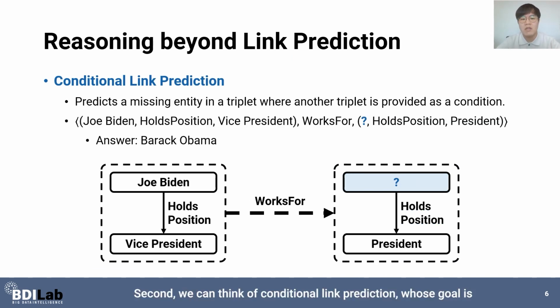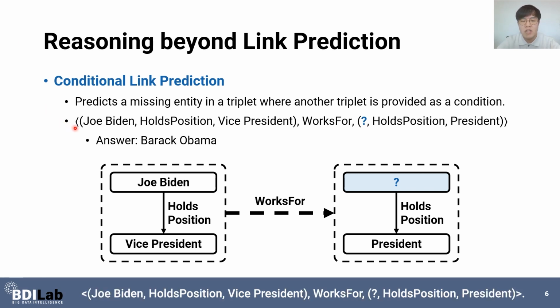Second, we can think of conditional link prediction, whose goal is to predict a missing entity in a triplet conditioned on another triplet. For example, if we want to know who was the president when Joe Biden was the vice president, we can formulate a conditional link prediction problem by ⟨(Joe Biden holds position vice president), works for, (? holds position president)⟩.